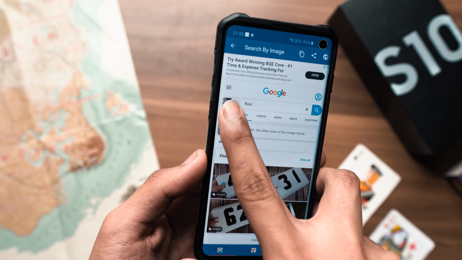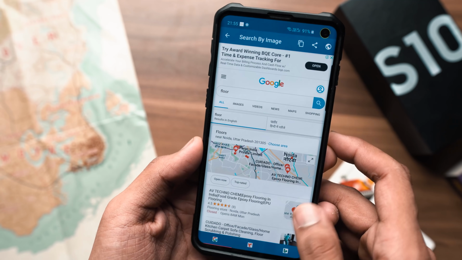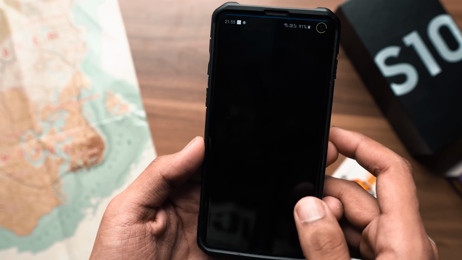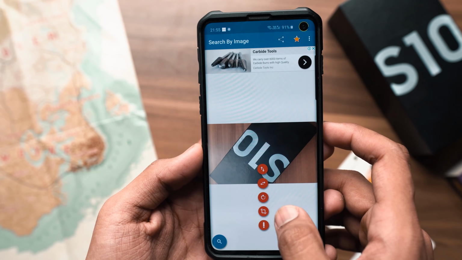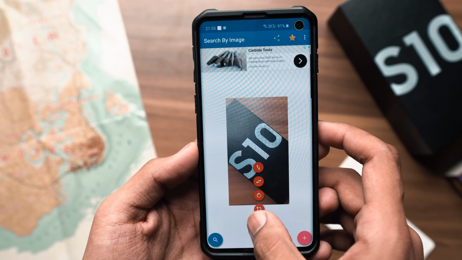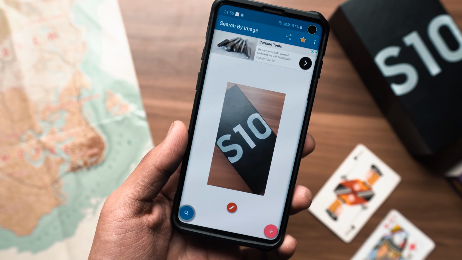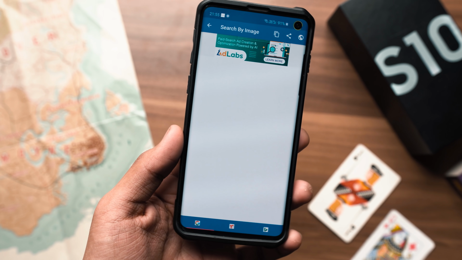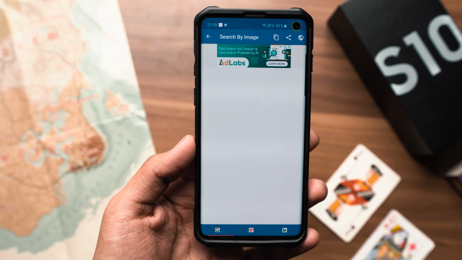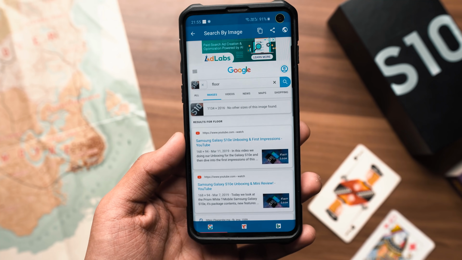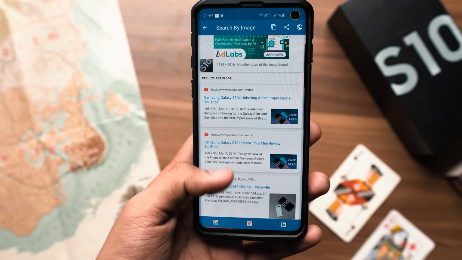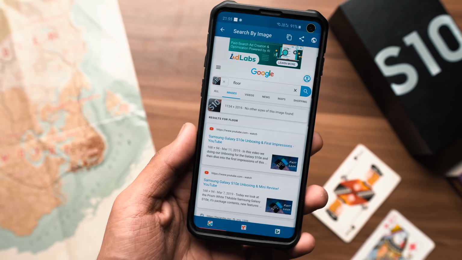However, when I went back and I rotated the image to the particular ratio that it was supposed to be so that the S10 logo is upright, and when I searched that, it worked perfectly and it showed me a ton of results about S10. It gave me video ideas and all of that good stuff. So you've got to be careful with it, make sure the photo is lined up correctly, but when it does work, you will be amazed to see the results that it has to give you. So definitely check it out, link in the description below.